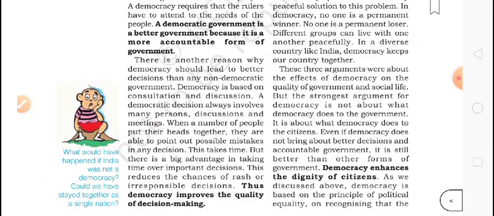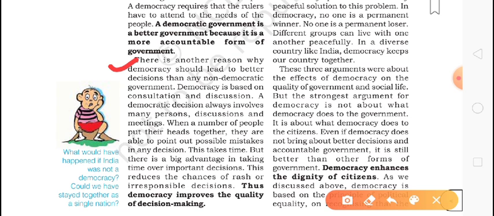Now there is another reason why democracy should lead to better decisions than any non-democratic government. Democracy is based on consultation and discussion, so they discuss a lot.